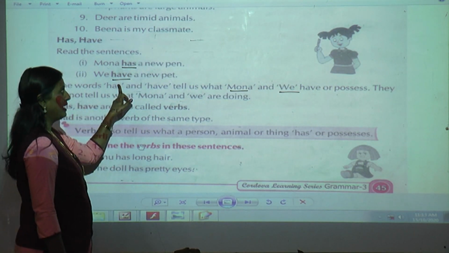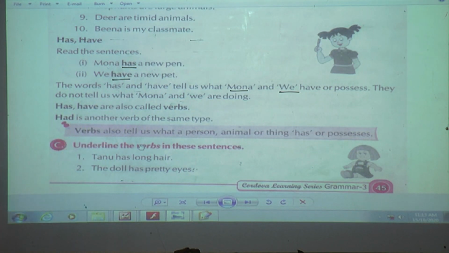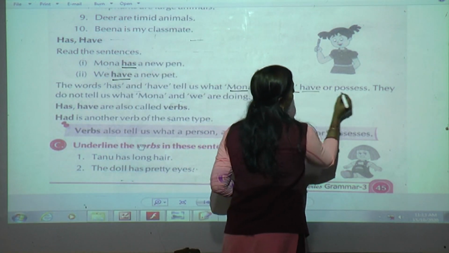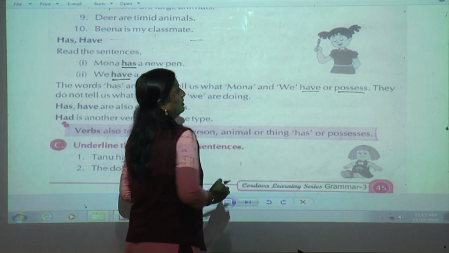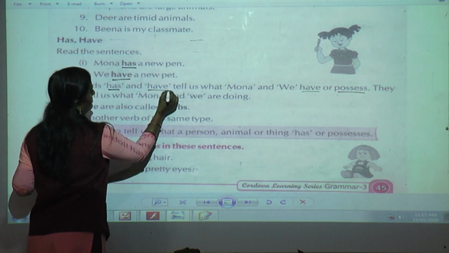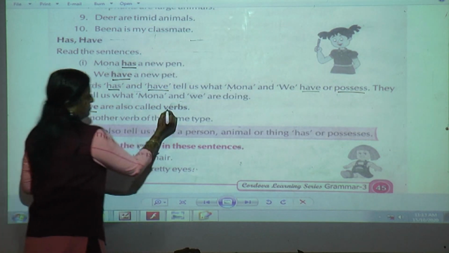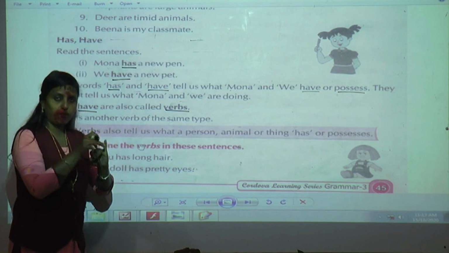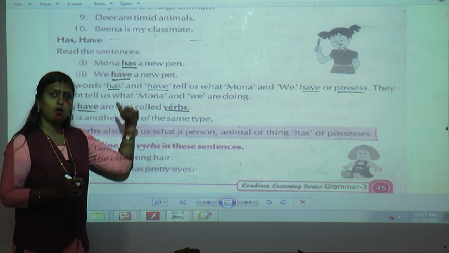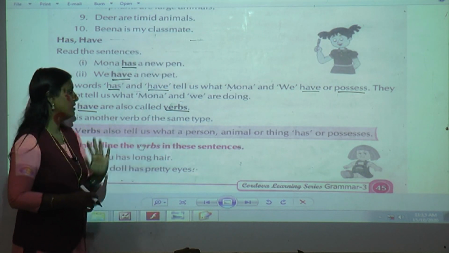Now what are the verbs they have included? Has and have. Have you underlined this has and have? You underline have or possesses. Okay, now has and have are also called verbs. As we have seen, am, is, are, was, were, will be, shall be all come under the verbs. In the same way has and have also come under verbs.